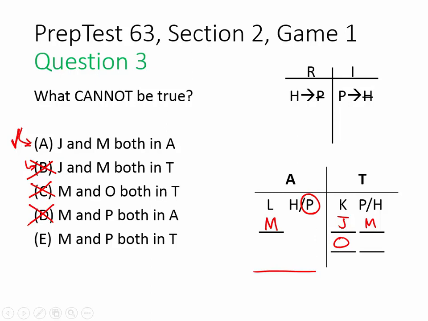And finally, can we put both M and P in the trial court? Absolutely. Here's our M, there's our P, if we were to select H over here instead. So all of those other ones are possible scenarios, and that leaves A as the only impossible scenario.